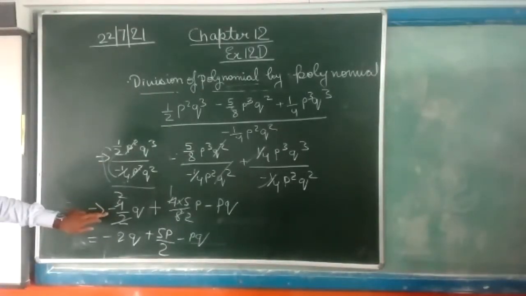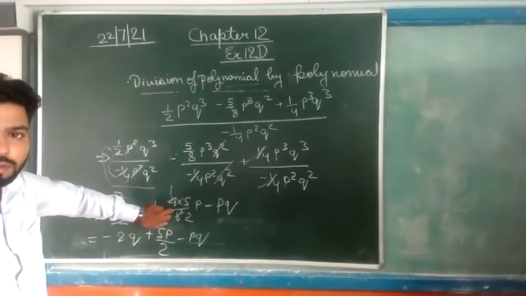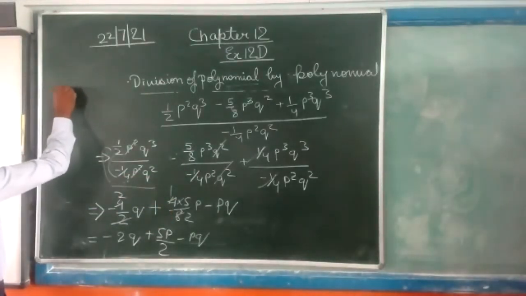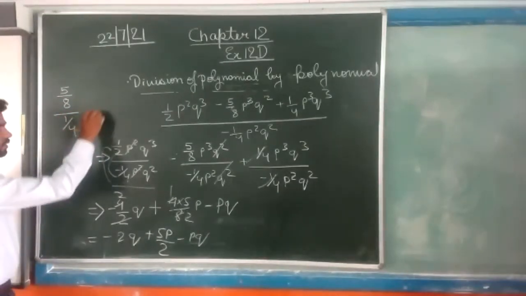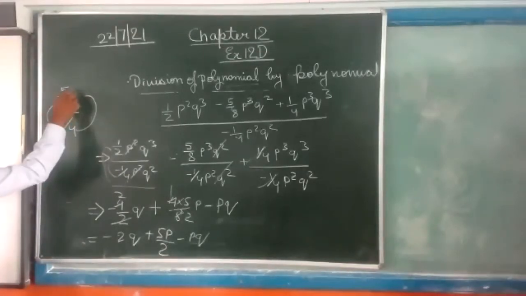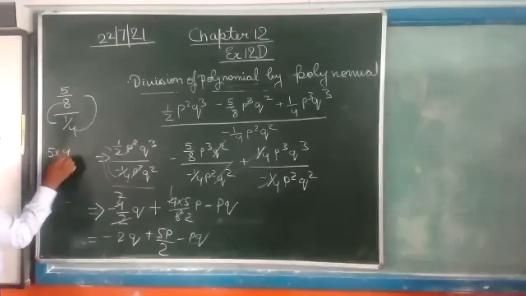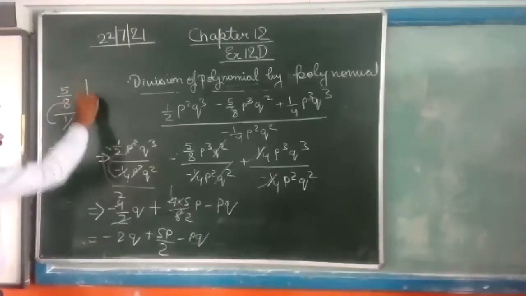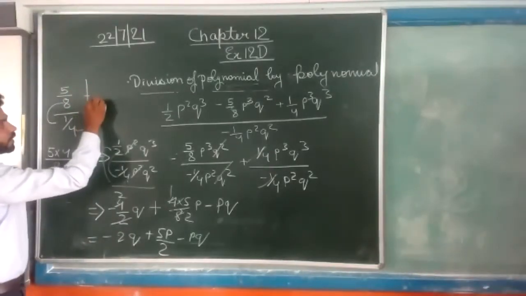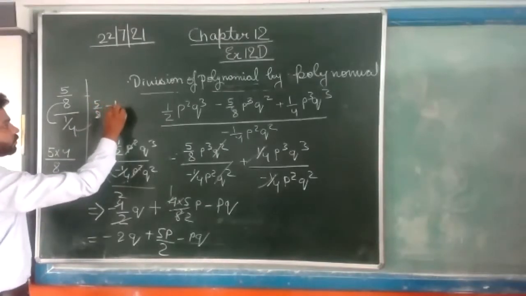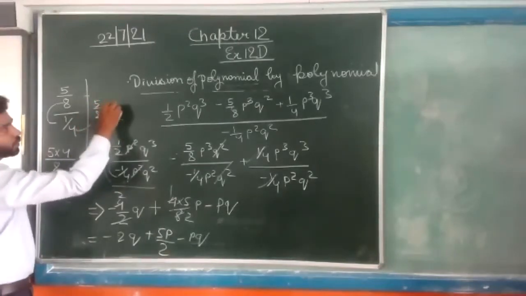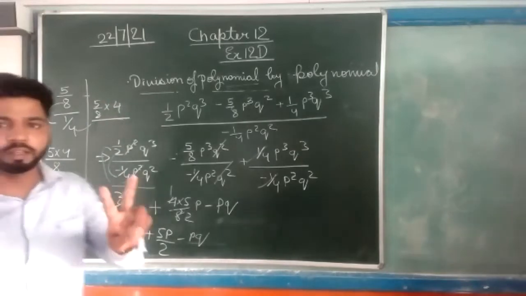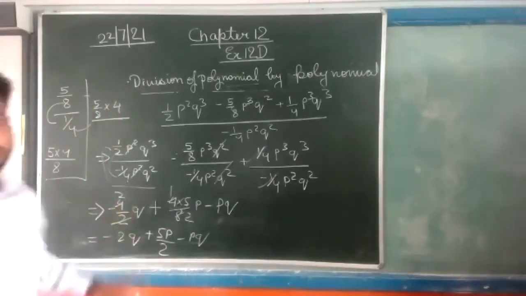Second one is minus 5 by 8 p cube. Look here. It is given 5 by 8 divided by 1 by 4. We can transfer this 4 here and 8 there, so it becomes 5 into 4 upon 8. Or you can do it this way: if we convert this divide into multiplication, we reciprocal this, and it becomes like this. There are two ways. Whichever way you want, you can do that.